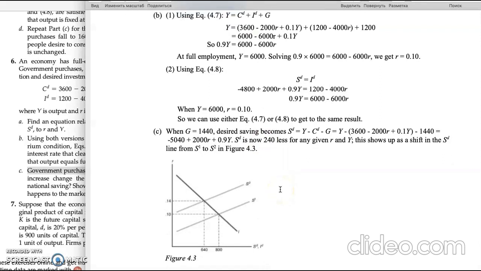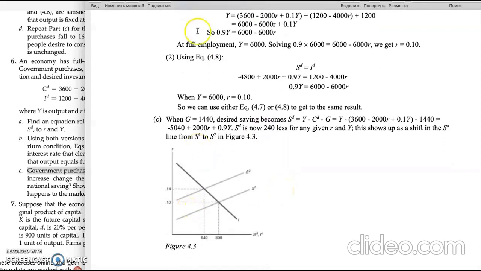So we can also show it in the graph. And we can see that the desired national savings line shifts up, which leads to a decrease of the desired savings from 800 to 640.